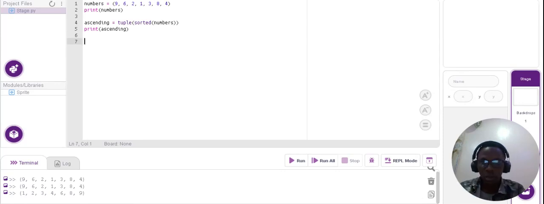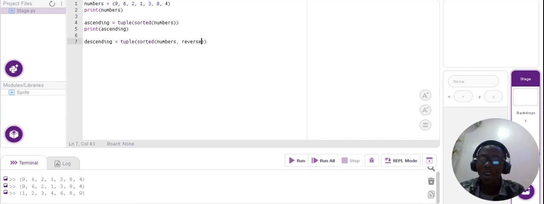Let me use descending, the tuple, then sorted numbers. But this time around, I want to use the reverse method, that is, from the back.